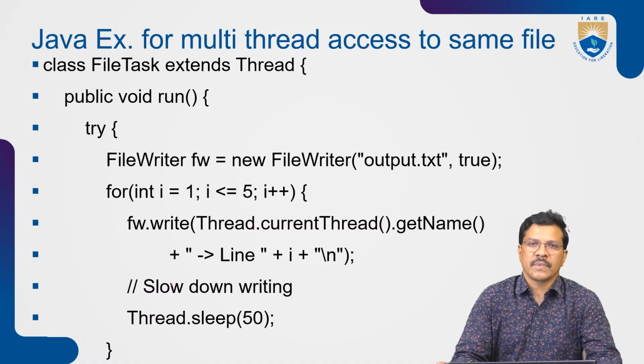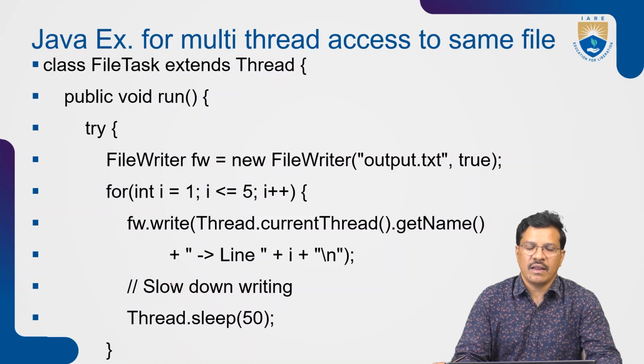Let's see a Java example for multi-thread access to the same file. I'm not showing it from the first line to the last line, only the part of the program which is most important to understand the multi-thread access. Here we know how to create a thread with the help of the extends keyword and the implements keyword.